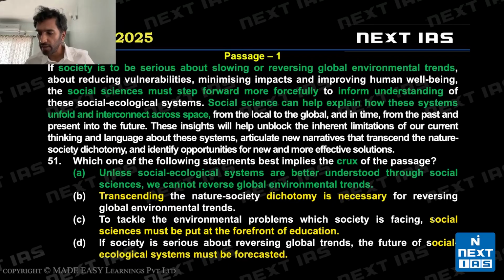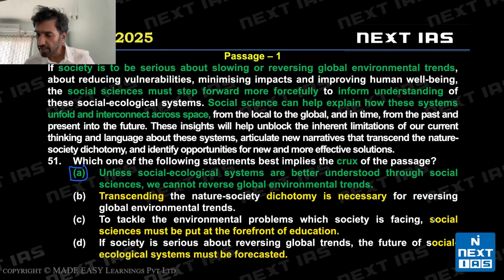Unless social ecological systems are better understood through social sciences, must step forward. So must step forward helps me use the word unless. Okay? Unless we do this, we cannot reverse global environmental trends. This is about slowing or reversing global environmental trends. So option A is a good enough crux. Let's check whether there are better options than this.